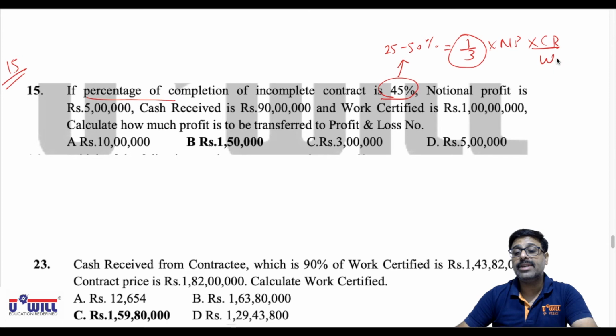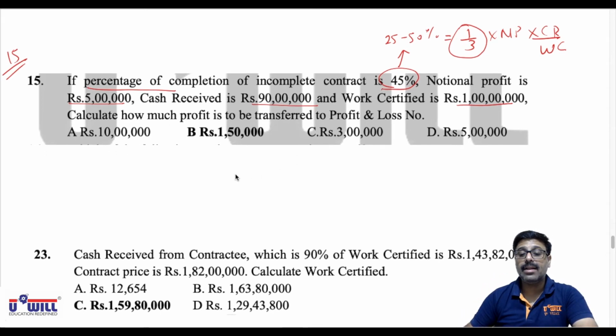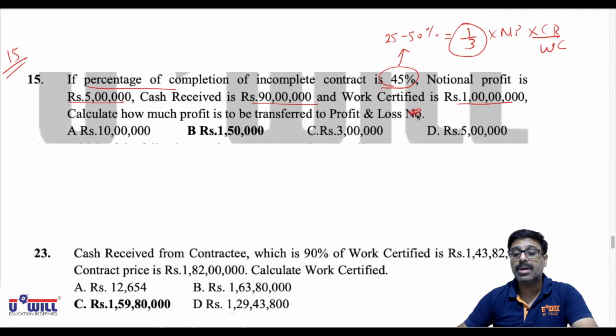Okay, this we have studied already in contract costing. So notional profit is rupees 5 lakhs, directly given. Cash received is 90 lakhs. Given work certified is 1 crore. So calculate how much profit is transferred to P&L account. Profit and loss account, not number account.